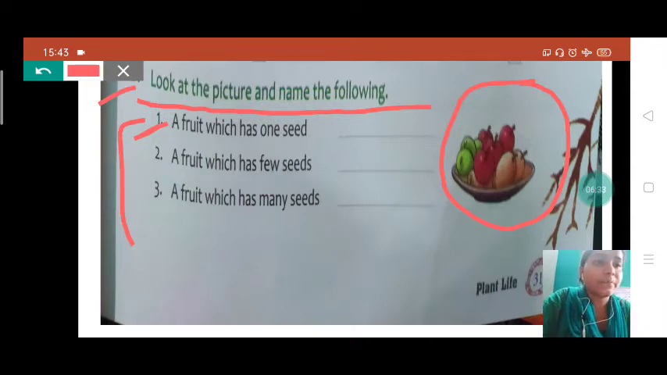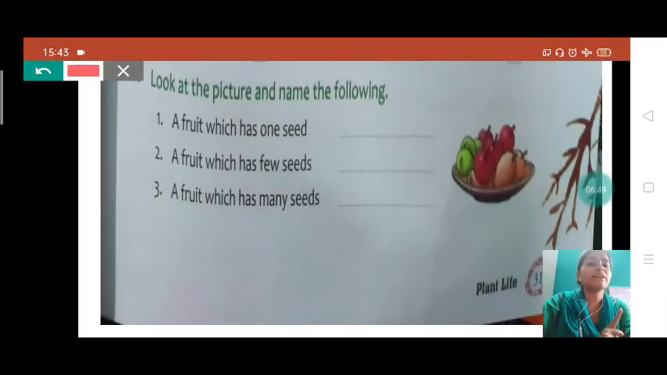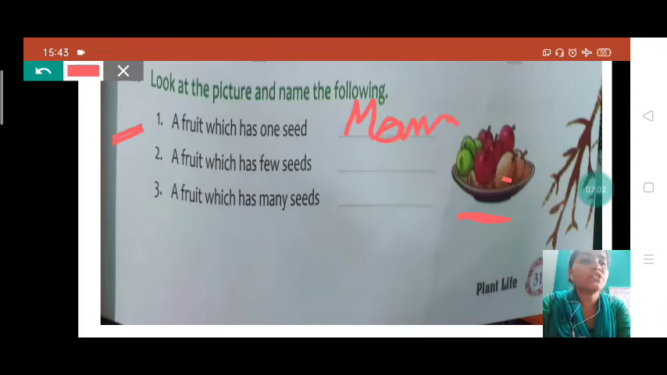Okay, students, see here. This is mango, this is apple, and this is, I think, guava. Mango has only one seed, so we will write here the answer mango. The question is asking a fruit which has one seed. In this picture 3 fruits are given, only mango has one seed, so we will write here mango, M-A-N-G-O, mango. Mango will be the answer for this question.